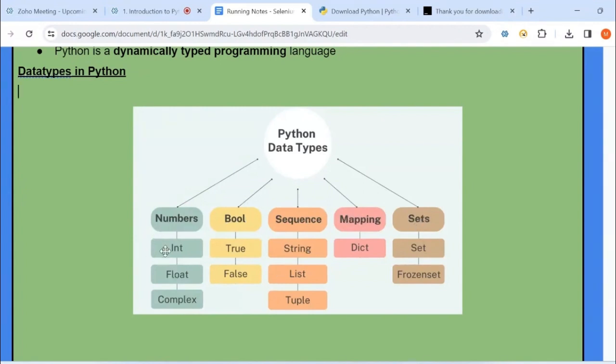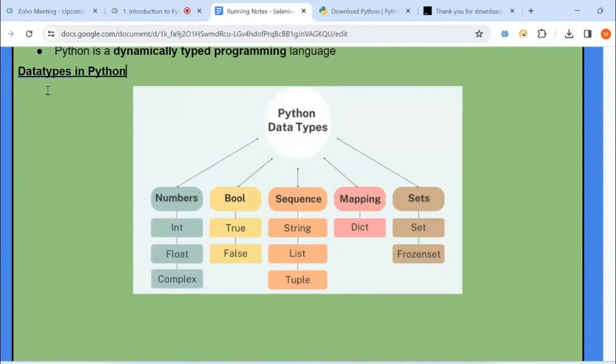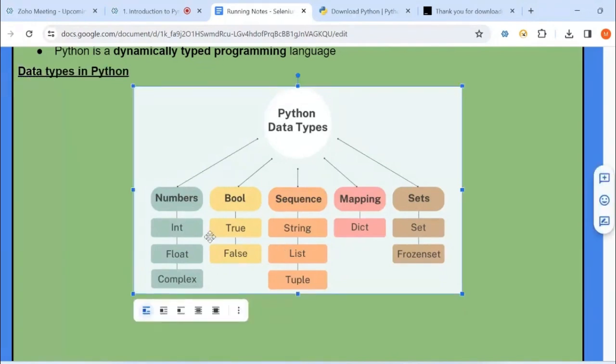Under numbers, you will get integer, float, and complex data types. Under boolean, you will get true or false. Under sequence data types of Python: string, list, and tuple. Under mapping, you will get dictionary. Under sets: set and frozenset. Don't worry, we will discuss each data type one by one in coming classes. But right now, you should be aware of what the data types in Python are: numbers, boolean, sequence, mapping, sets. Very, very important. You should be aware of these categories and their respective data types.